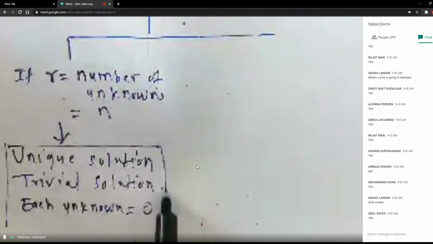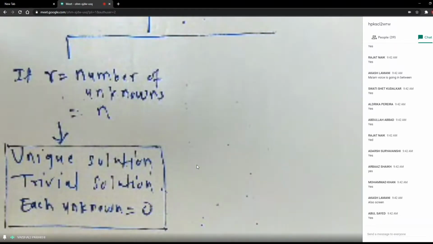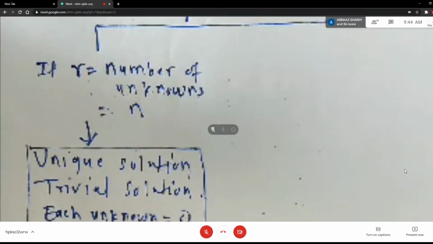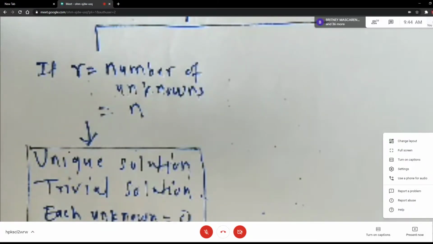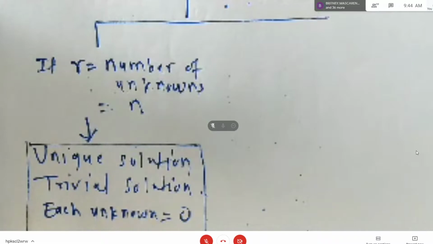So, see what I wrote here. If rank is equal to the number of unknowns, then always you are going to get a unique solution, which is also called the trivial solution. What is the meaning of trivial solution? All values of the unknowns are zeros. Suppose there are 3 unknowns, x, y, z in the system of equations. So x is equal to 0, y is equal to 0 and z is also equal to 0. That is the meaning of trivial solution.